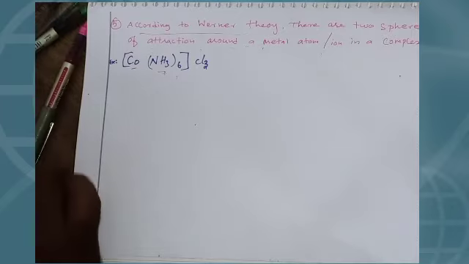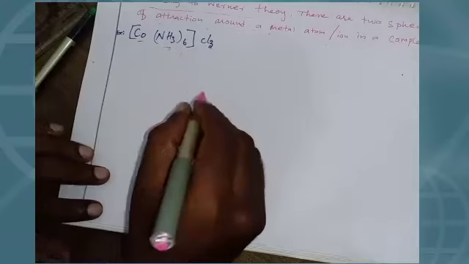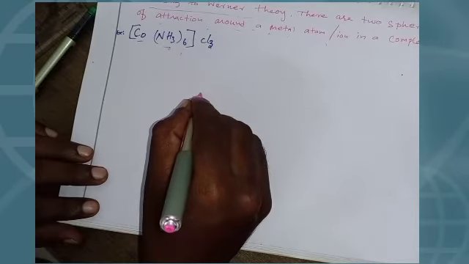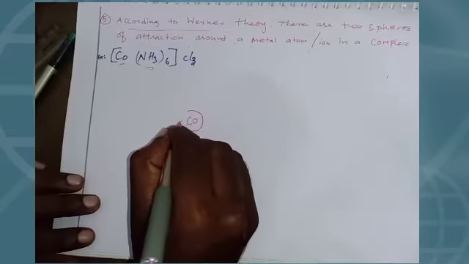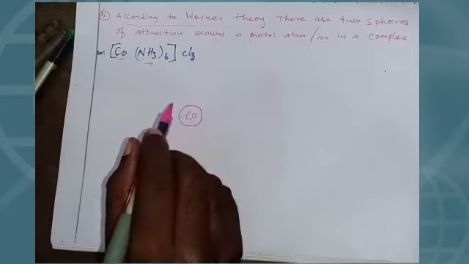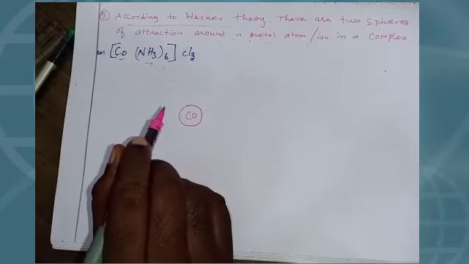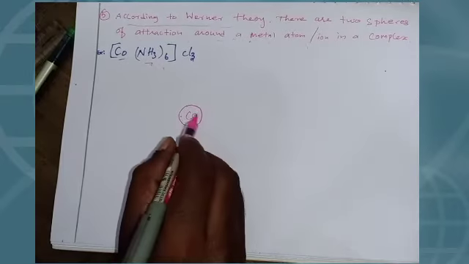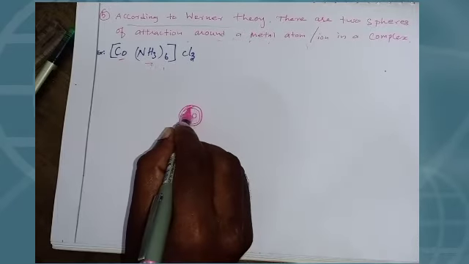See students, I will write cobalt, this is the central metal atom. This is the inner sphere.